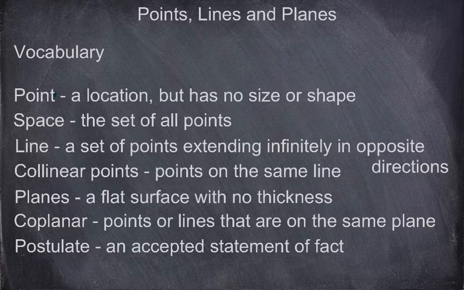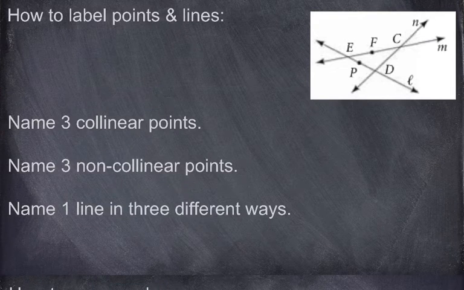We're going to learn many postulates throughout this year. The first one that we're going to be learning is that through 2 points is exactly one line. That is an example of a postulate because that is fact, that through 2 points there will always be one line. Okay, so that's our vocab so far. Now let's get into some sample problems here.